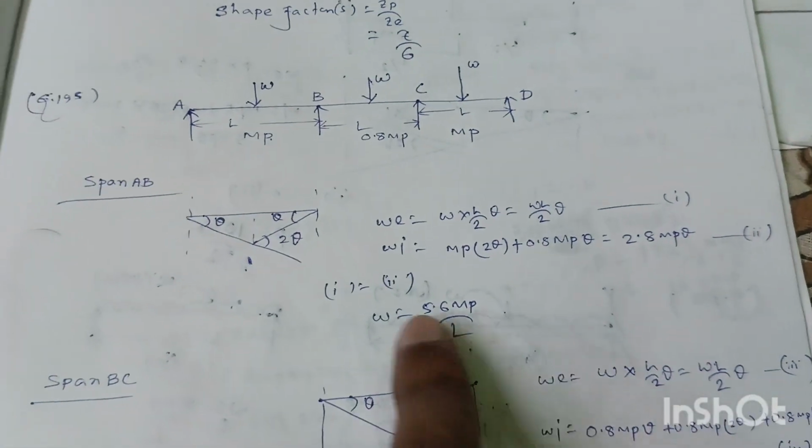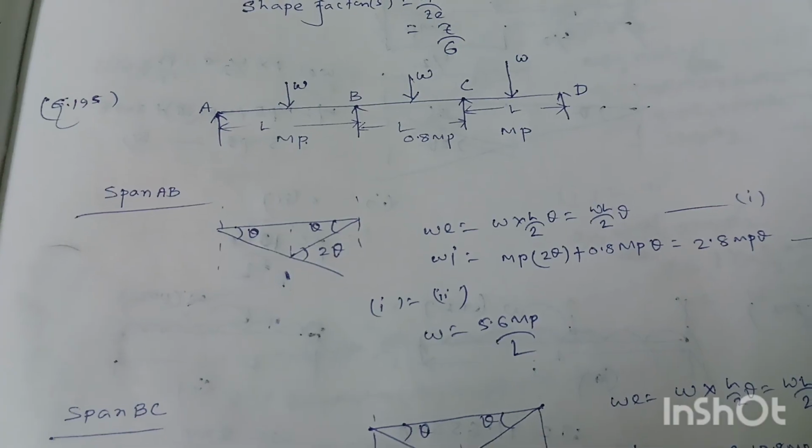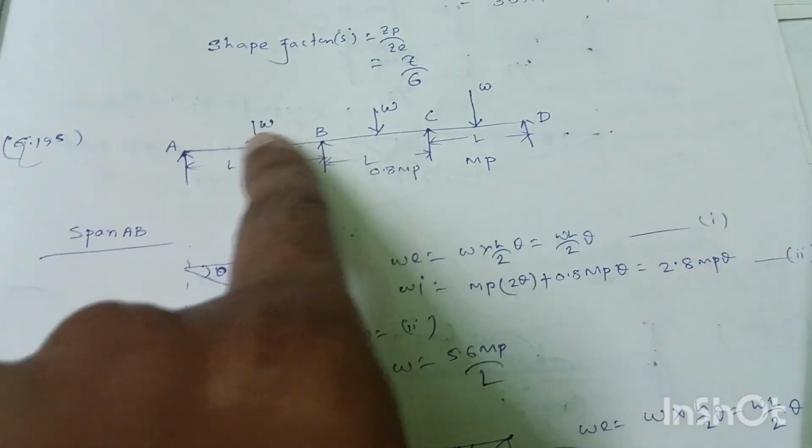So by the principle of virtual work, if we equate equation 1 to equation 2, we will get collapse load W equal to 5.6 MP by L for the span AB.